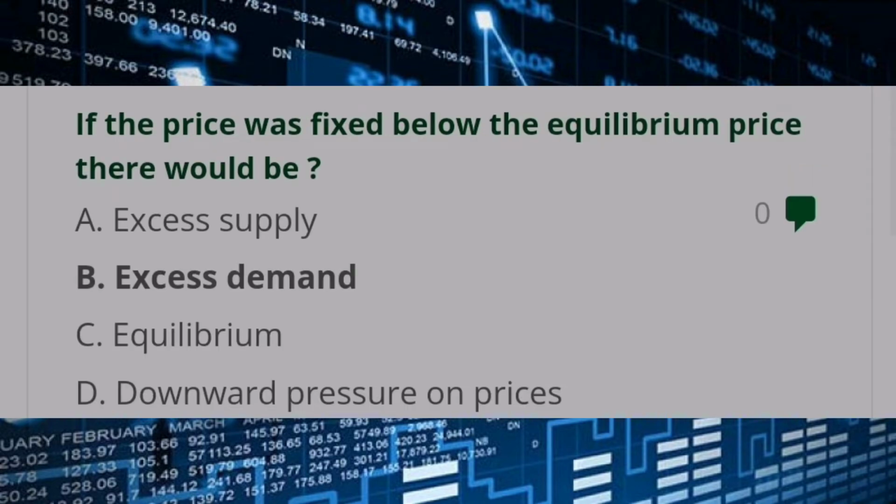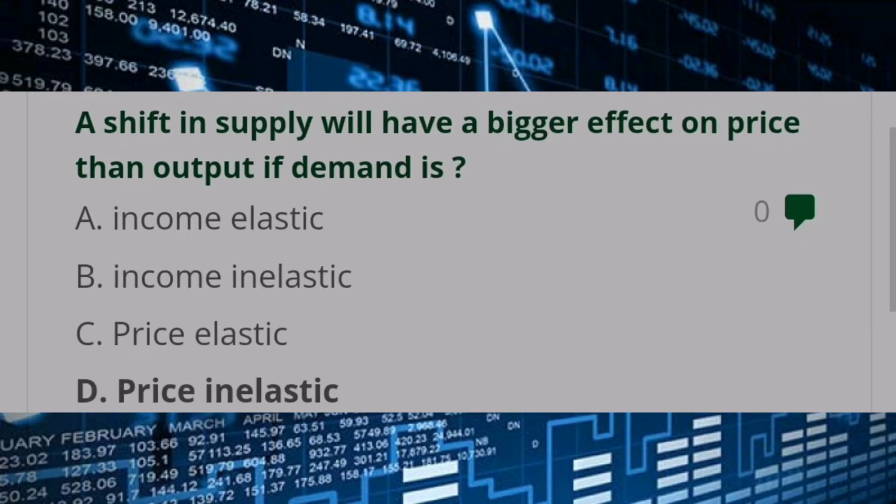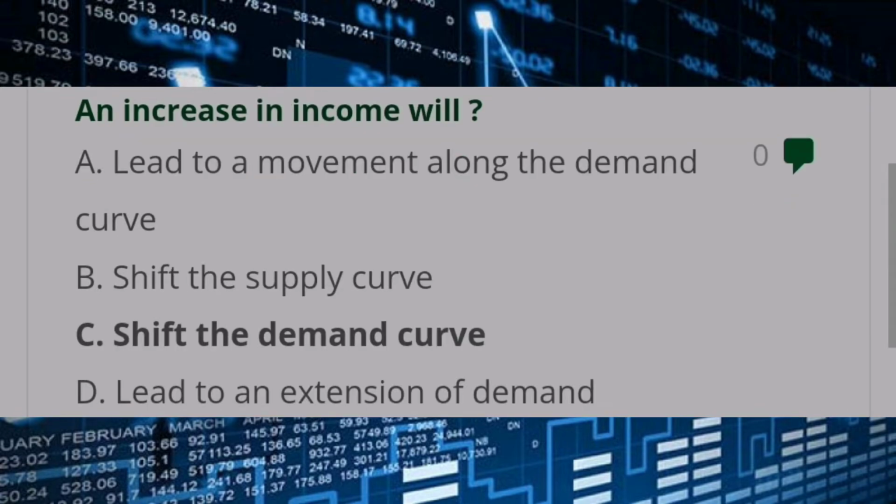If the price was fixed below the equilibrium price, there would be answer B, excess demand. A shift in supply will have a bigger effect on price than output if demand is answer D, price inelastic. An increase in income will answer D, shift the demand curve.